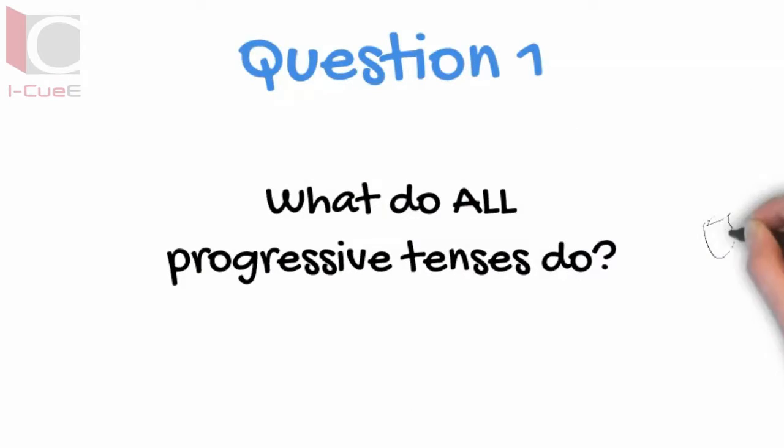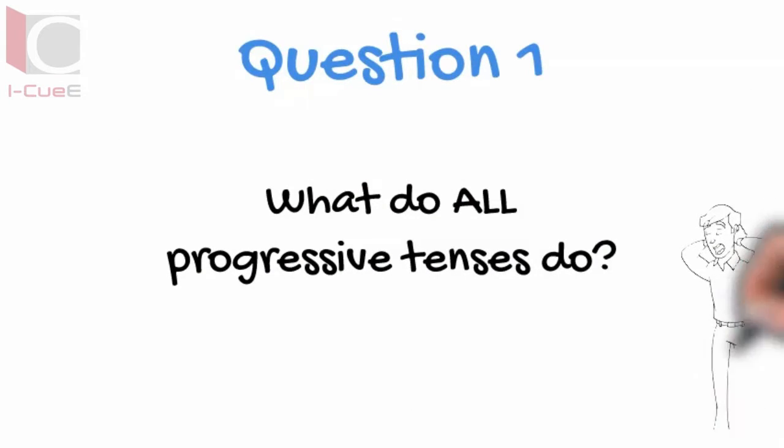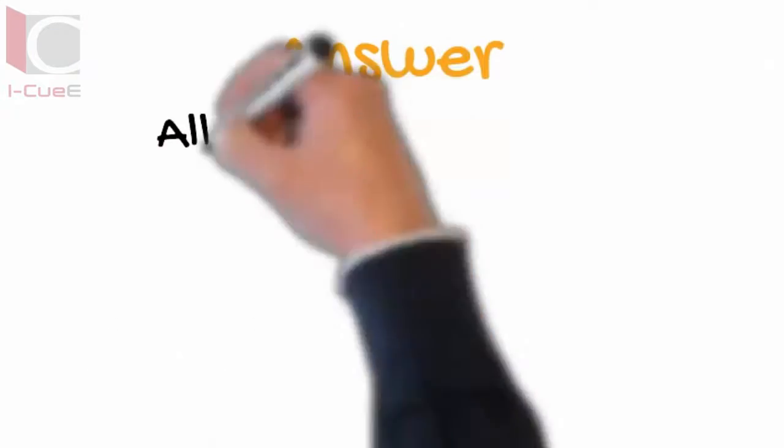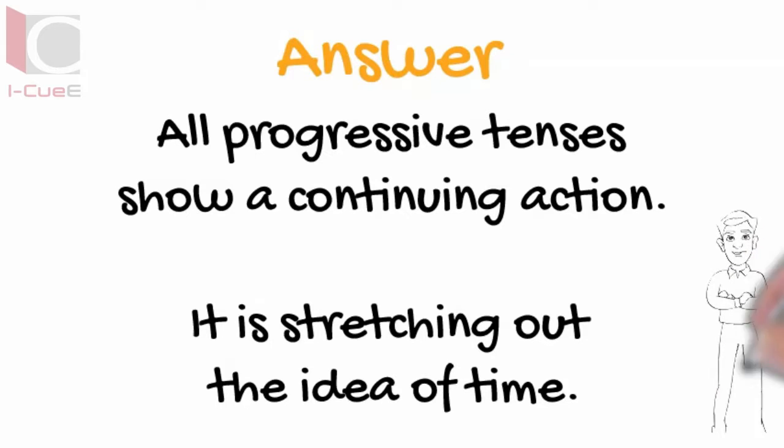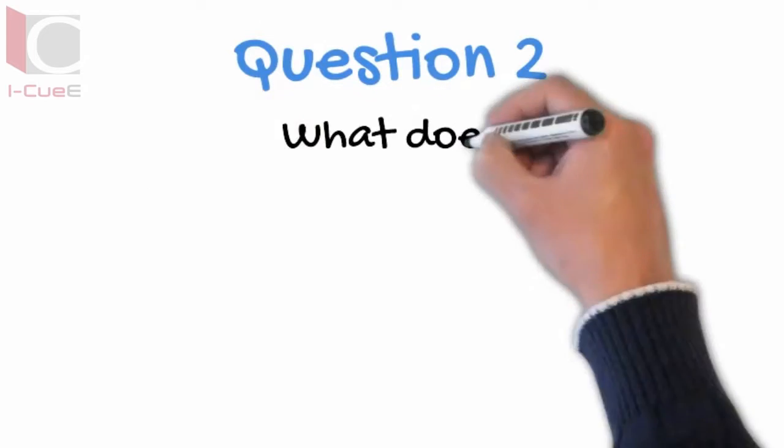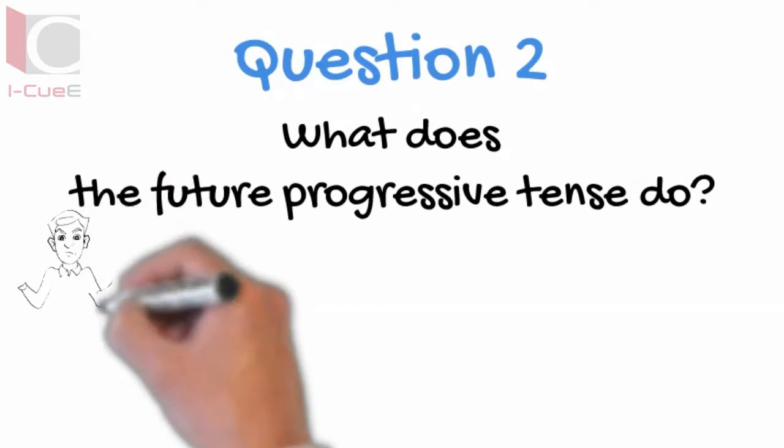What do all progressive tenses do? All progressive tenses show a continuing action. It is stretching out the idea of time. What does the future progressive tense do?